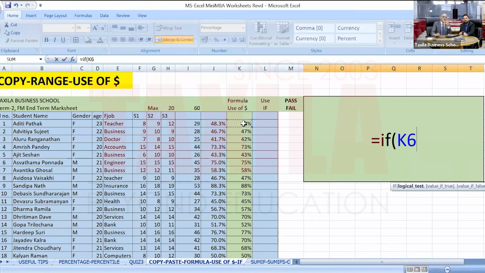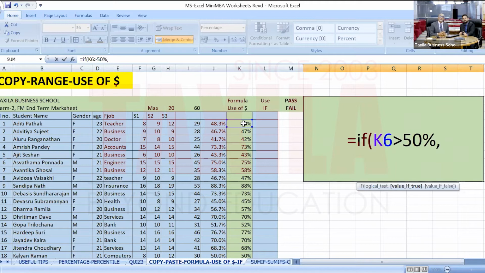I will click there, I will pick up the cell, and I will say greater than 50%. Then you have to use a comma. My condition is complete.